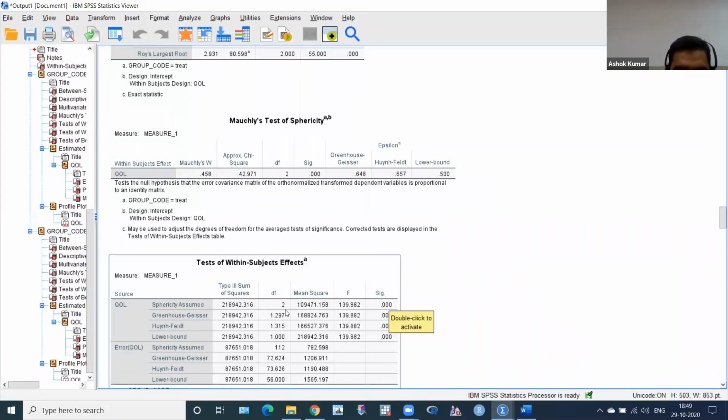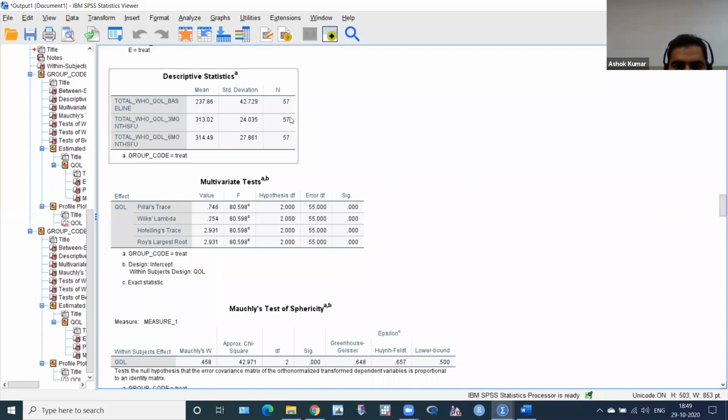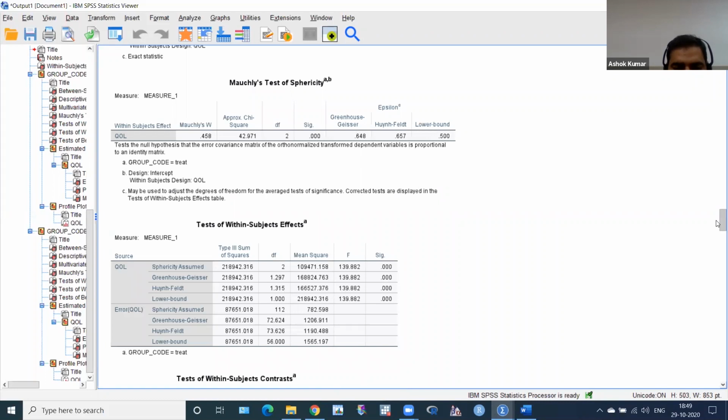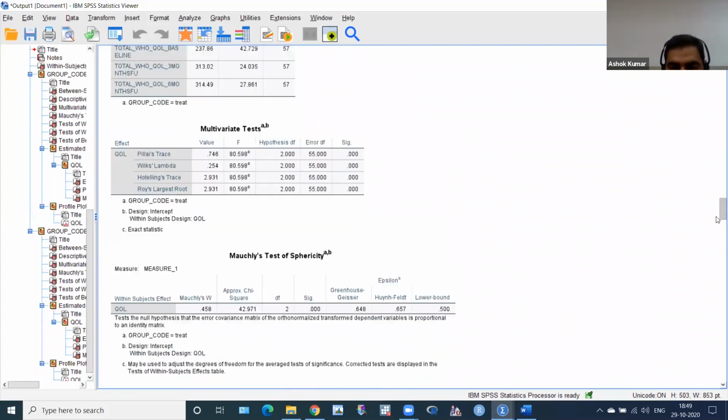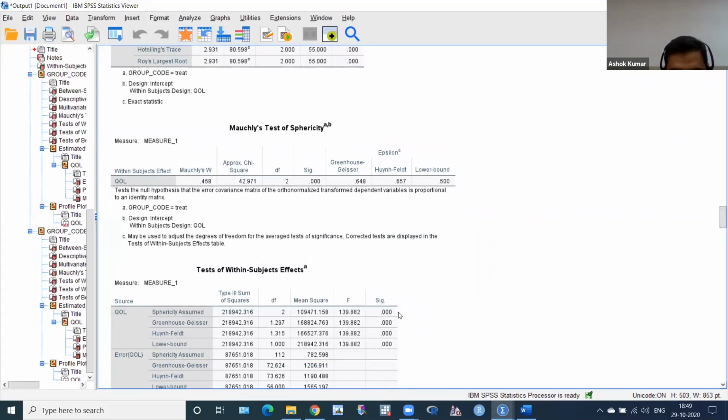There are three measurements, so 3 minus 1 is 2, and the total is 57. You have to calculate the degrees of freedom according to this. And this is quality of life. This is the p-value for repeated measure. This is highly significant.